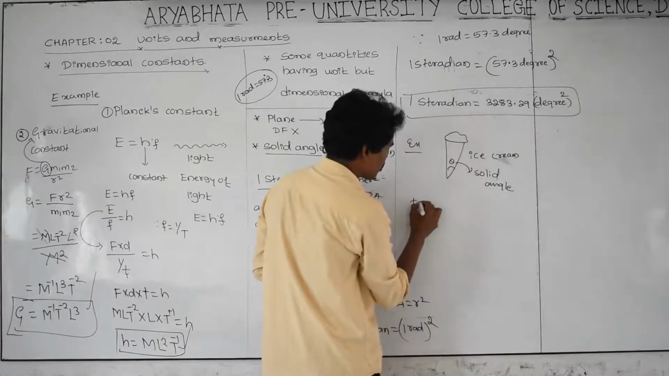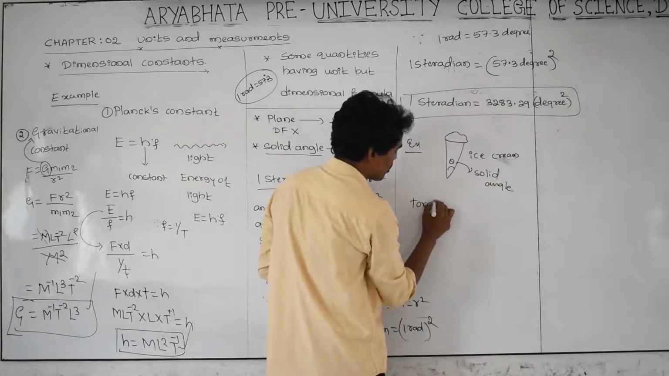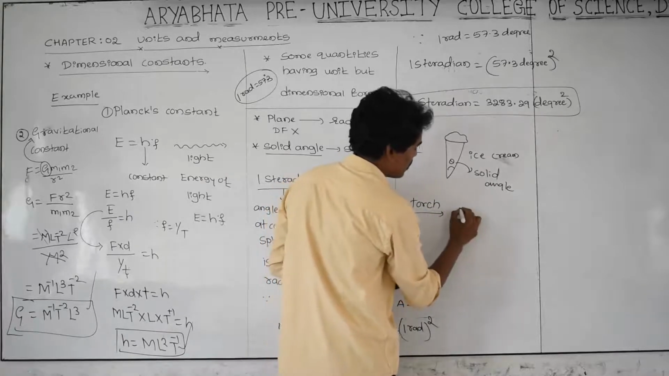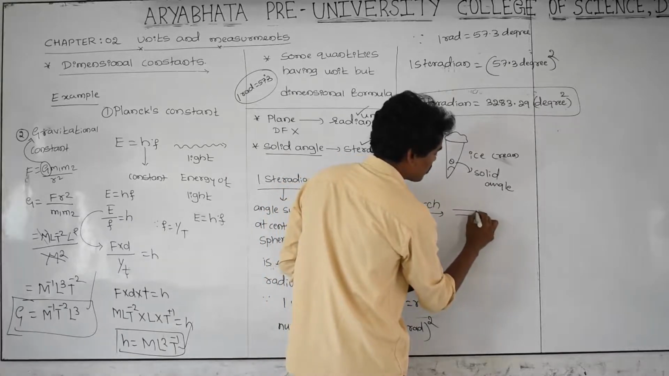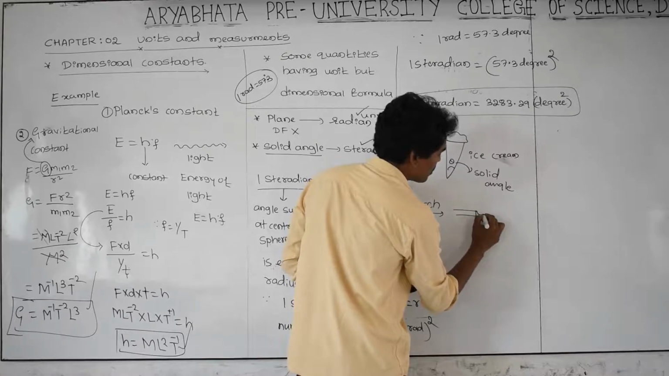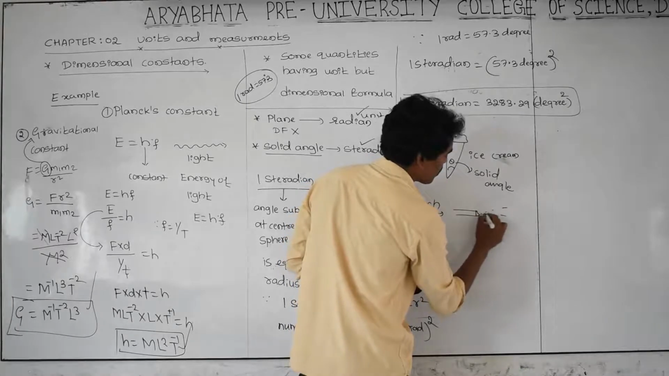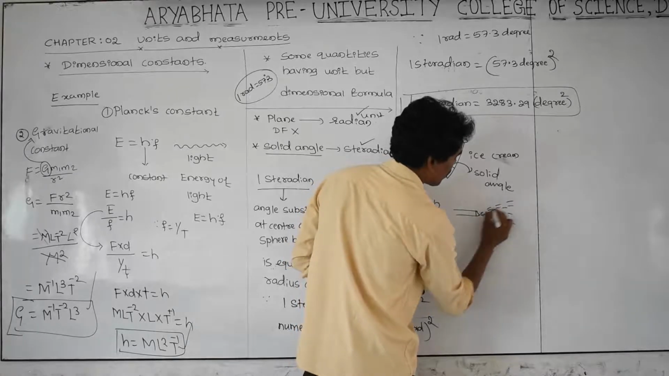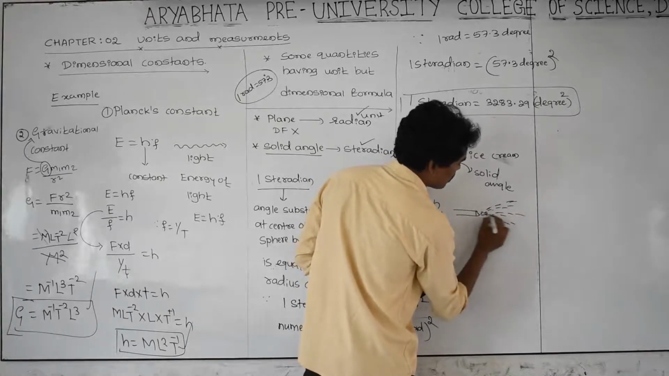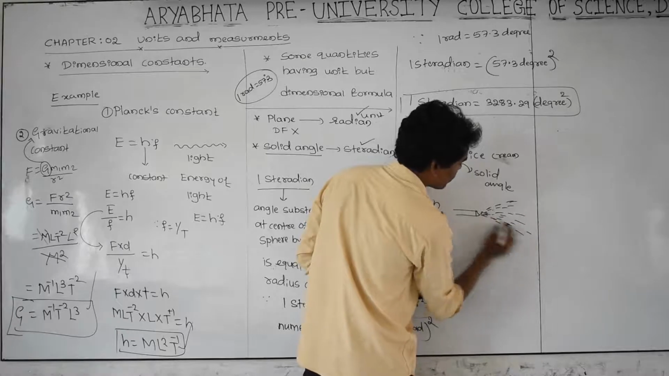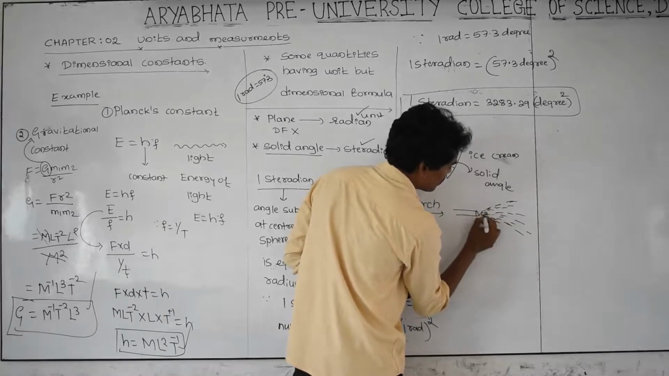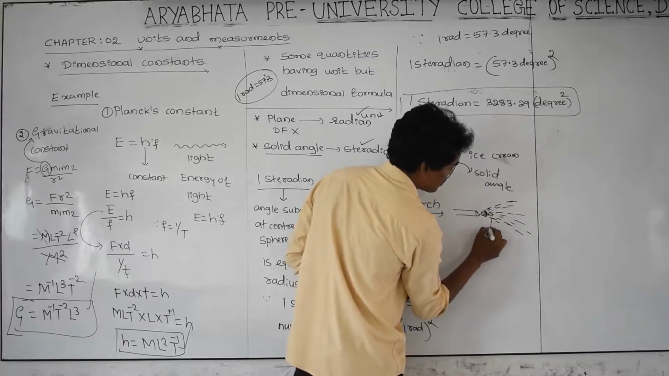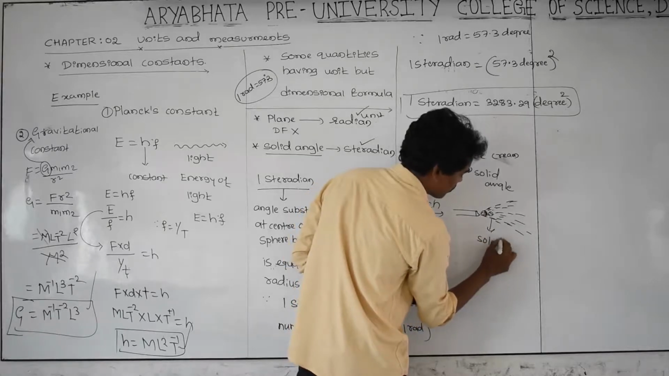Or this is a torch. From the torch, the light is moving like this. This is the light. The light is propagating. This angle is called a solid angle.